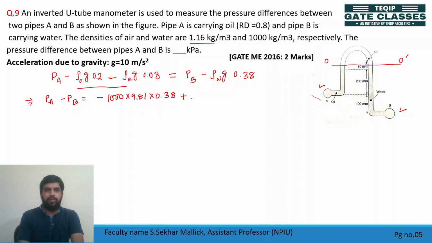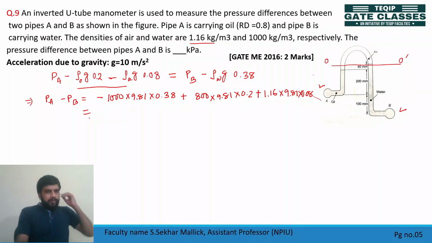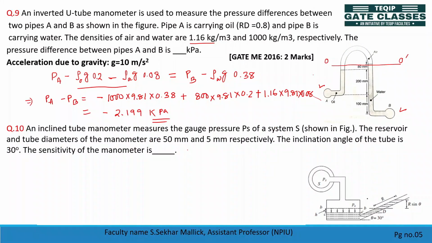Then plus oil density. How much is it? 0.8 specific gravity means 1000 multiplied by 0.8, which is 800, into 9.81 into 0.2, plus rho of air, which is 1.16, into 9.81 into 0.08. Tell me the value then. PA minus PB is coming to minus 2.199 kilopascal. Check your answer.